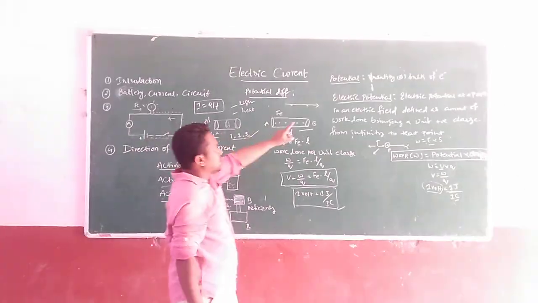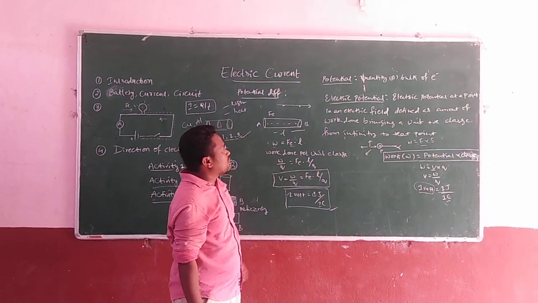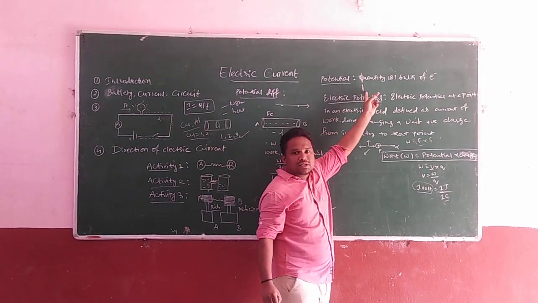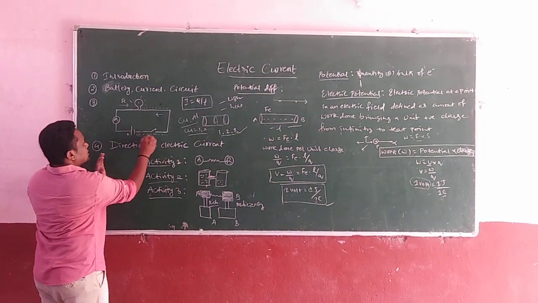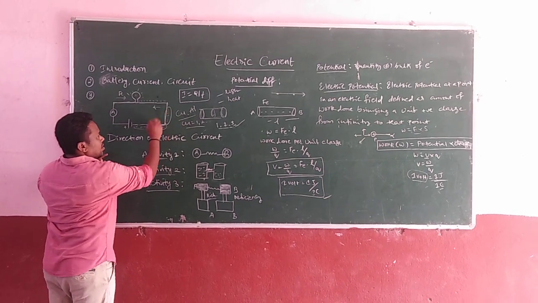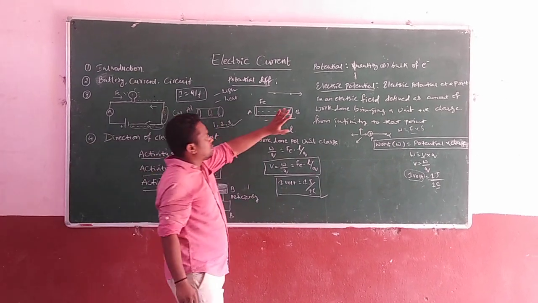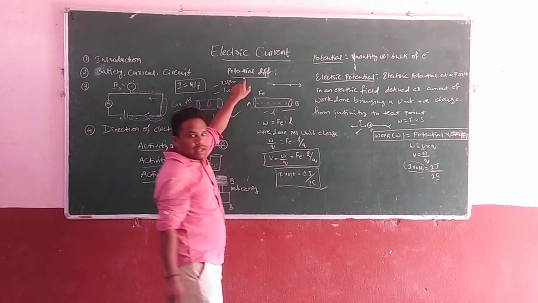Next one is the potential. How can we define the potential? A quantity or bulk of electrons is said to have potential, while here there is a lack of electrons. This is a bundle or bulk of electrons. All these are said to be potential. In this topic you will see electric potential as well as potential difference.